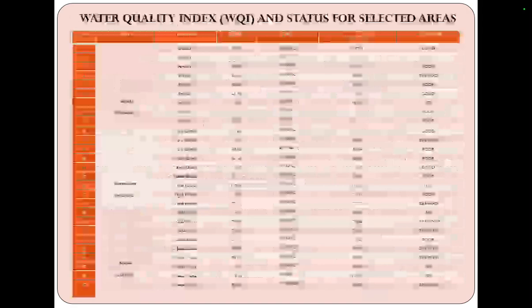We can see here the water quality index and selected areas. Total 27 areas and their water quality index is given in the slides, and we can see that some of the water quality index is good, some very poor, and we can see in Amausi, total 9 samples, almost 5 fall in the very poor category and about 3 are unfit for drinking.